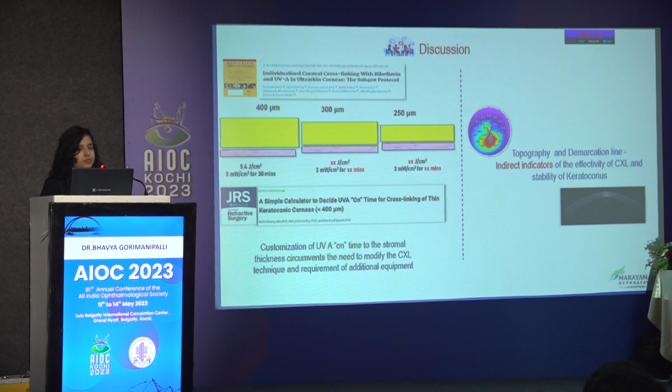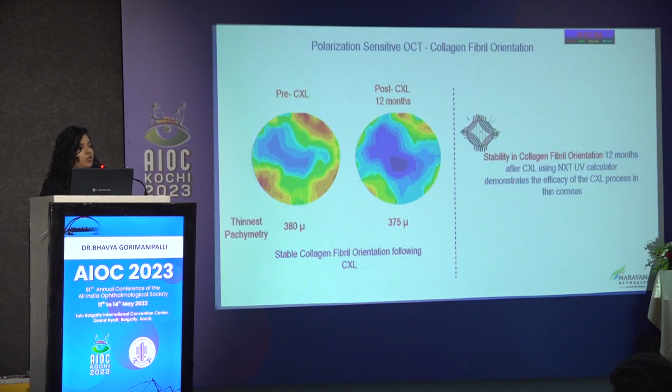There are two groups which work on customizing UVA on time in thin corneas, but apart from demarcation line and topography, we believe that showing that collagen fibril orientation is stable after cross-linking using the NXT UVA calculator is a better effectivity marker than just using a demarcation line and topography outcomes.